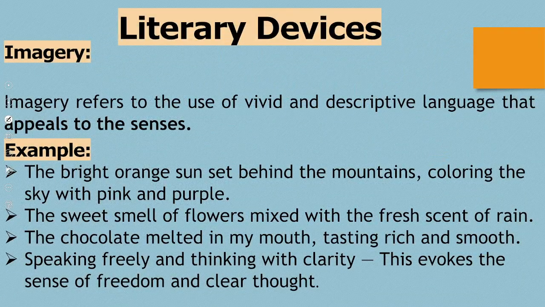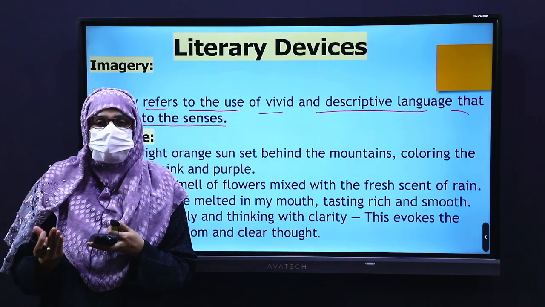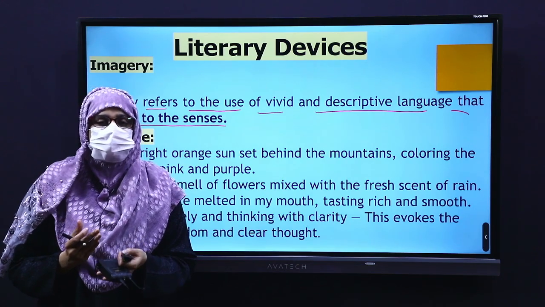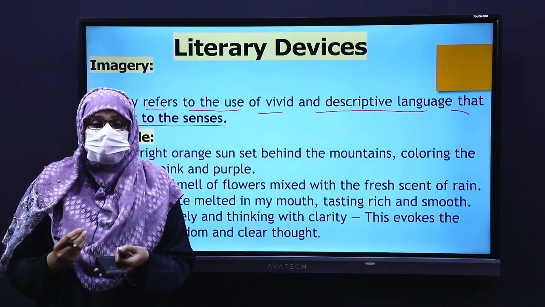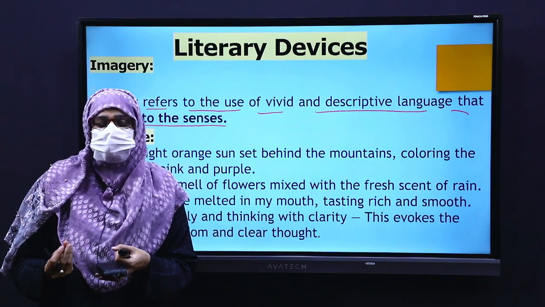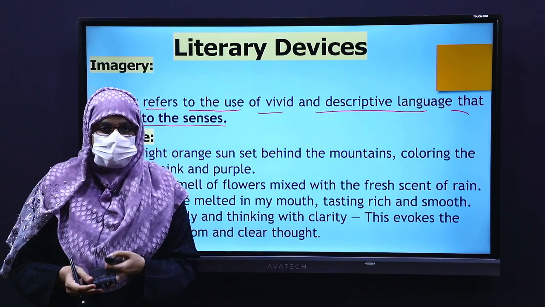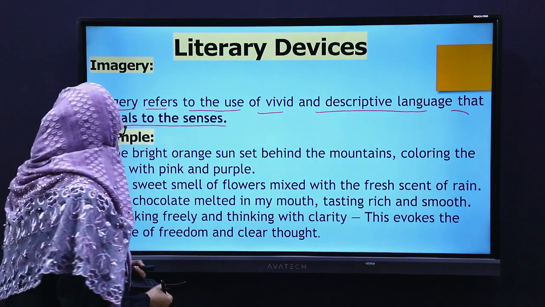Now let's learn about imagery. Imagery refers to the use of vivid and descriptive language that appeals to the senses. So, why do writers use imagery? To appeal to the five senses of the readers or the audience. The words used for imagery are words that evoke or directly appeal to our five senses. Let's understand it with an example.